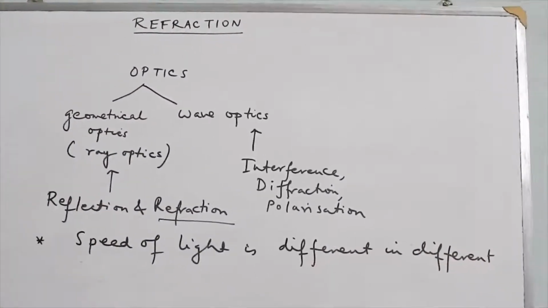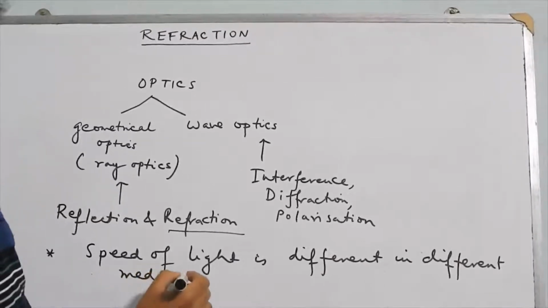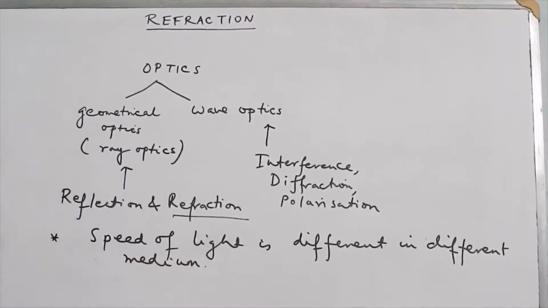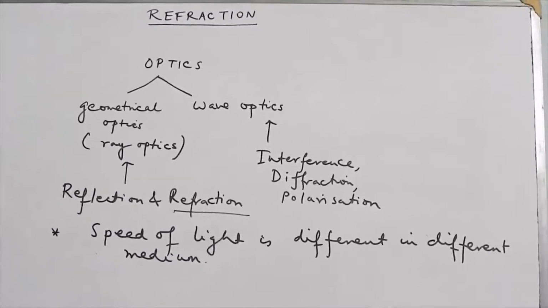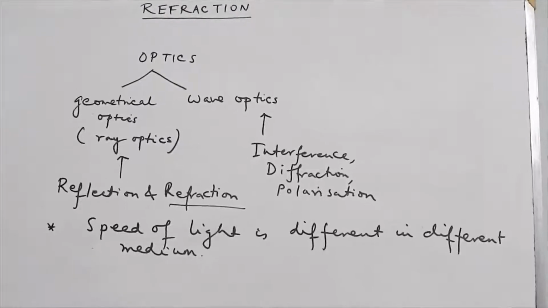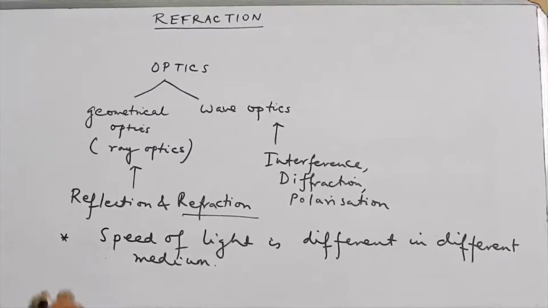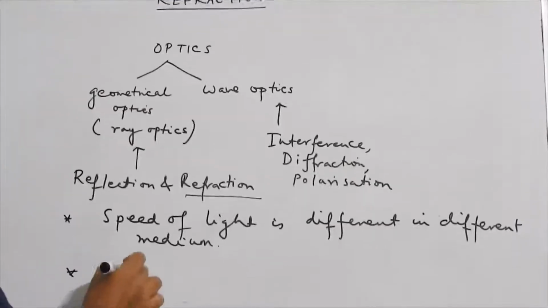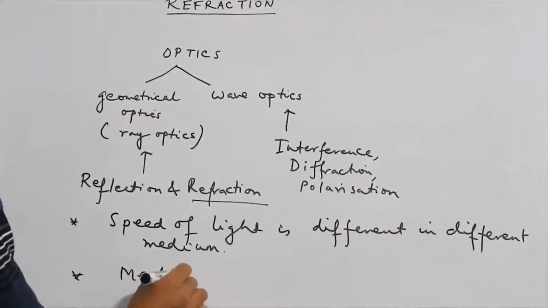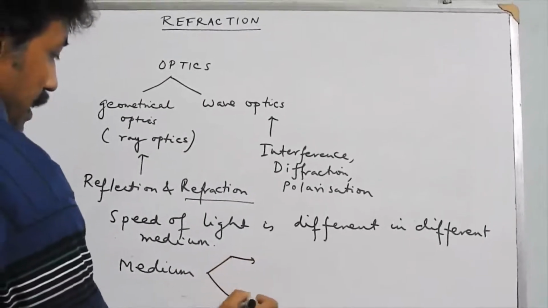However, depending upon the speed of light in different medium, we classify a medium as either a denser medium or rarer medium. Now, by saying denser or rarer, it has nothing to do with density of the medium. We actually say that a medium is either optically denser or optically rarer.